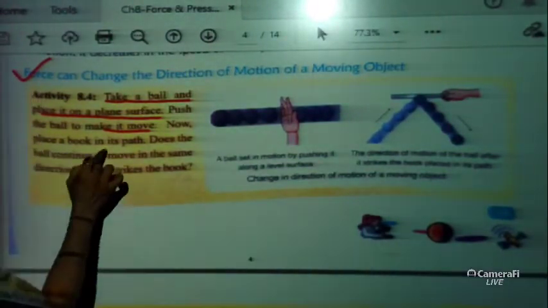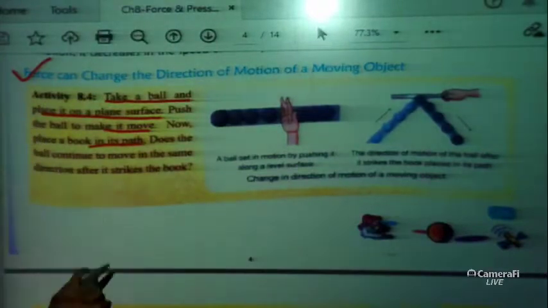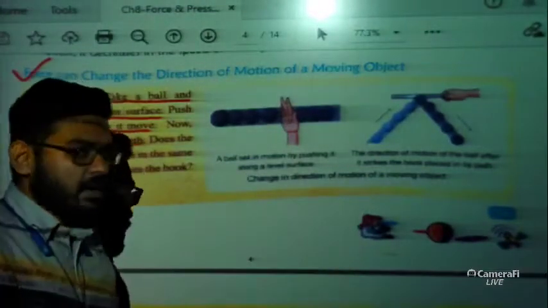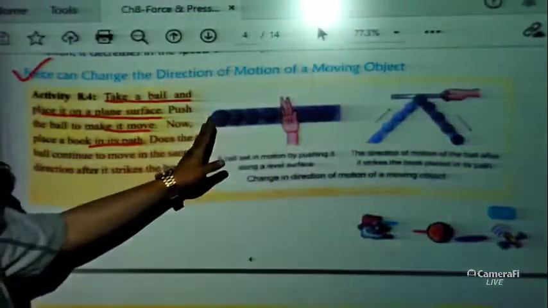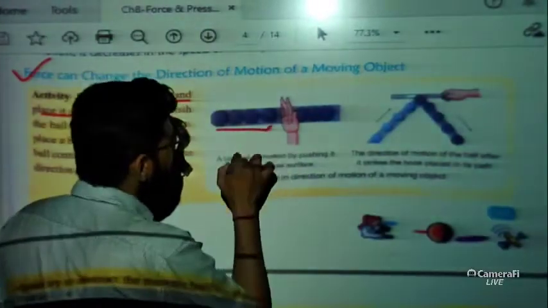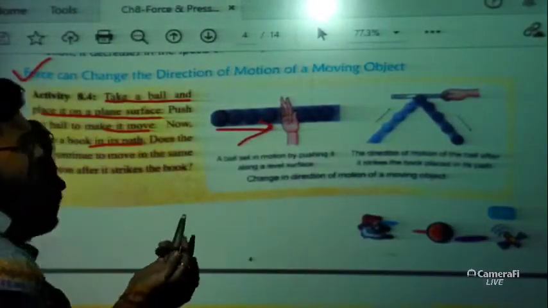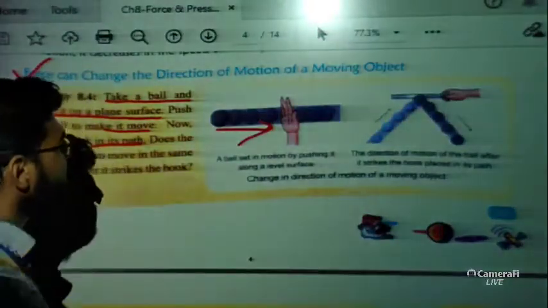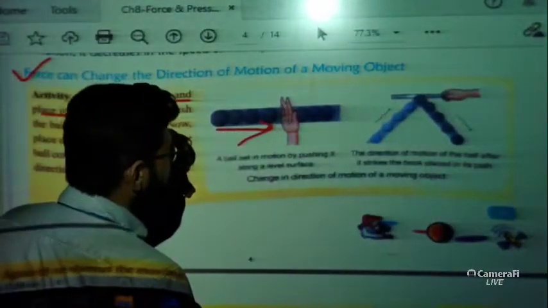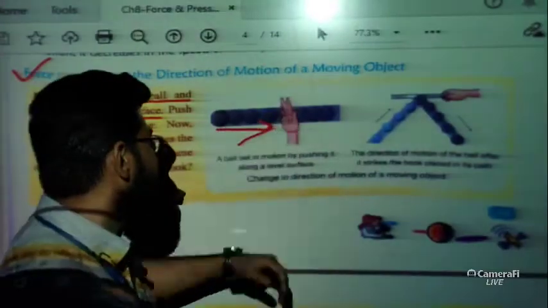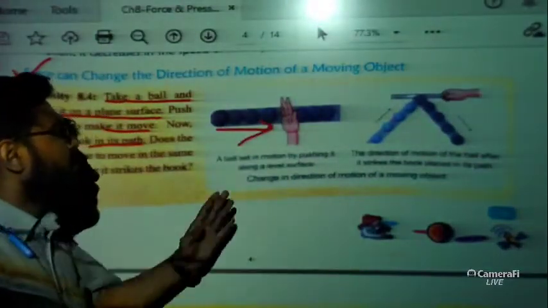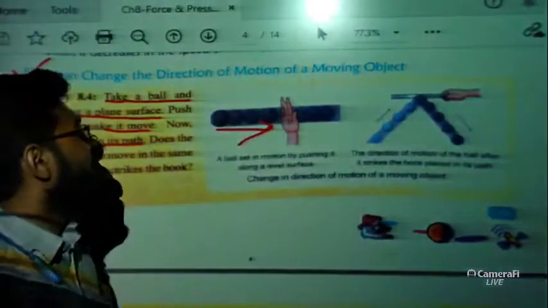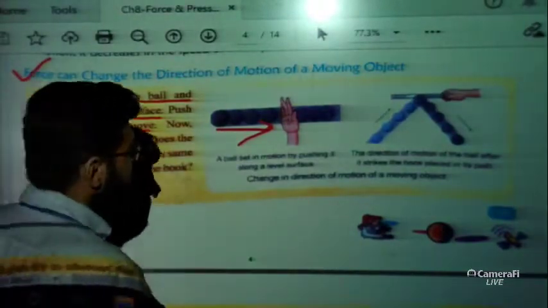Now place a book in its path. Does the ball continue to move in the same direction after it strikes the book? Now just have a look at the picture. The picture says that the ball is moving in this direction. We have applied some amount of force, you can call it F1. So we have applied F1 force and the ball is moving in this direction. Now if I put my palm like this in front of the ball, then what will happen? Will the ball move?